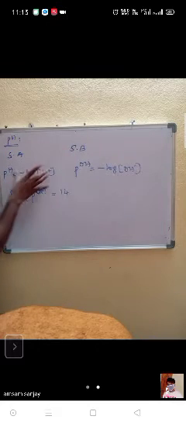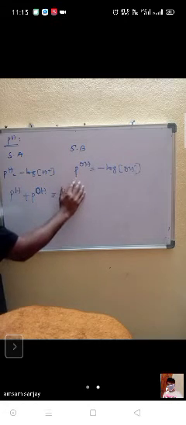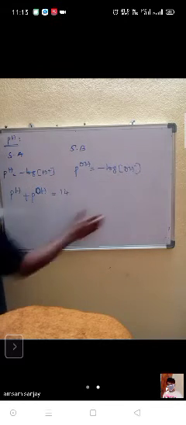So for strong acid, strong base, I can use directly this formula. pH is equal to minus log of H plus, pOH is equal to minus log of OH minus. Then pH plus pOH is equal to 14. This is the way we can calculate for strong acids and strong bases.